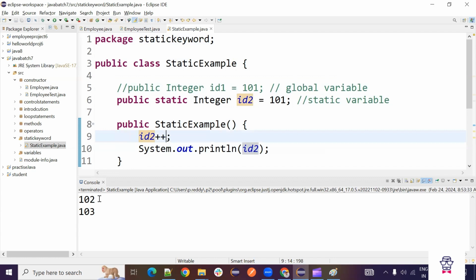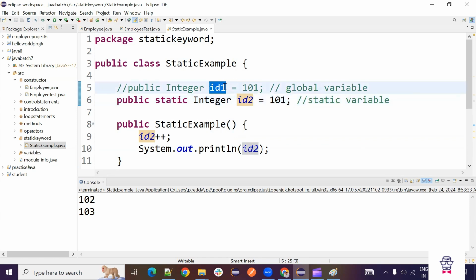So when we changed, it became 102. Next time it won't become 101 again. It will have that 102 value in it. Then again it will become 103 if you increase, and if you increase again, it will become 104, 105 like that. So that's the static variable difference. For memory management, this works.